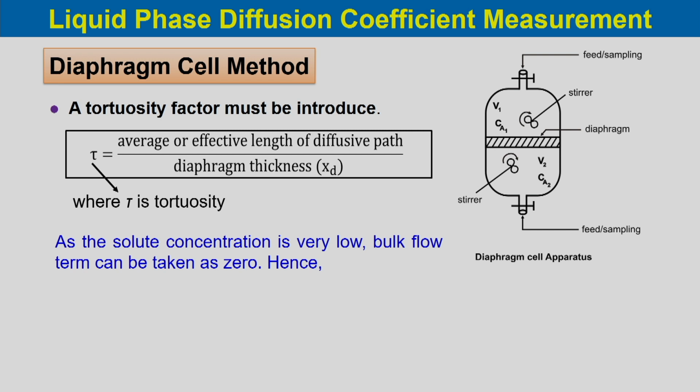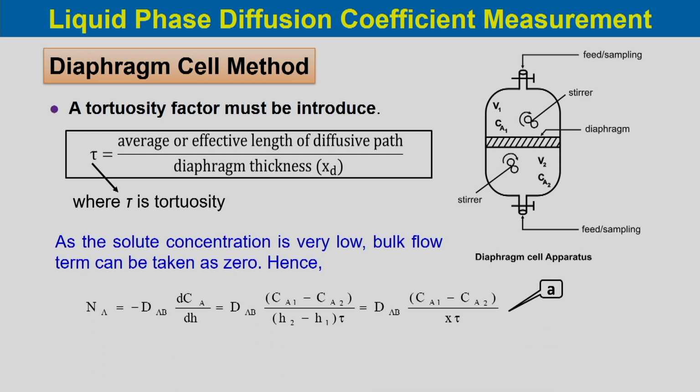As the solute concentration is very low, the bulk flow term can be taken as 0 and hence we can write Na, that is the flux of component A, would be equal to minus DAB dCA dh, which would be equal to DAB into the concentration gradient, CA1 minus CA2 divided by (H2 minus H1) into tau.